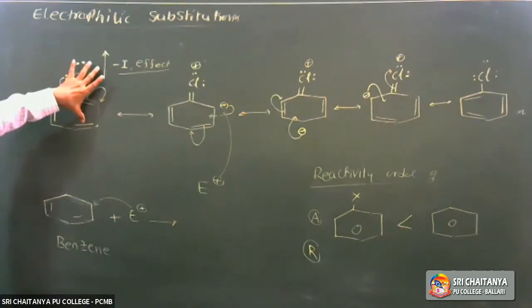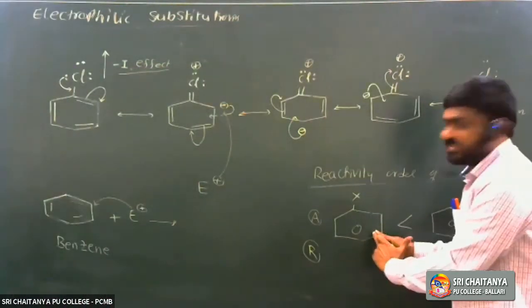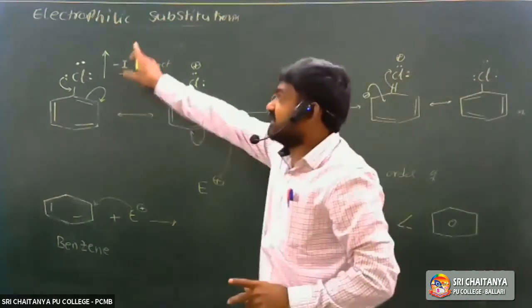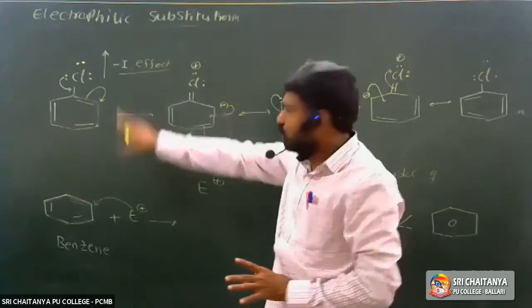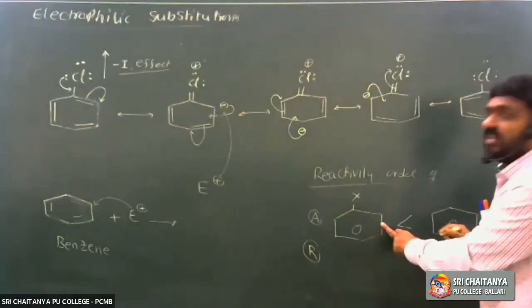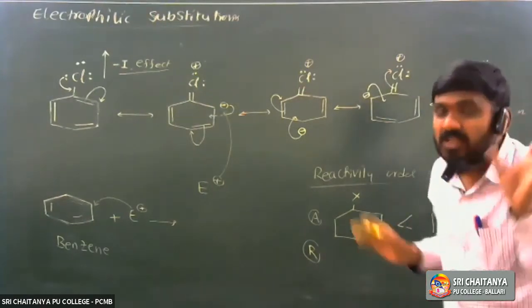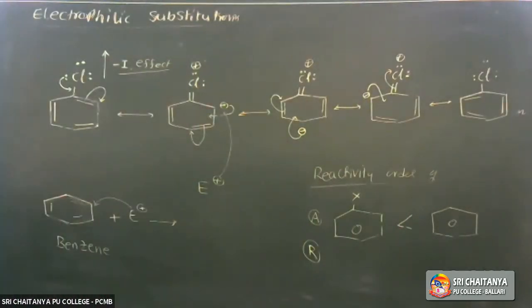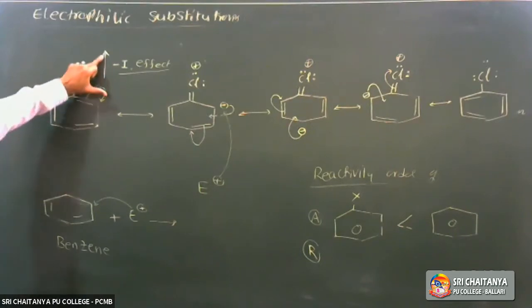So the reactivity towards electrophilic substitution reactions in haloarenes is less than benzene. The reason is the minus I effect. Due to the minus I effect of the halogen atom, the reactivity of haloarenes towards electrophilic substitution is less than benzene. The reason is very important, whether a statement is correct or wrong. So is the halogen atom a ring deactivating group or a ring activating group? It is a ring deactivating group.